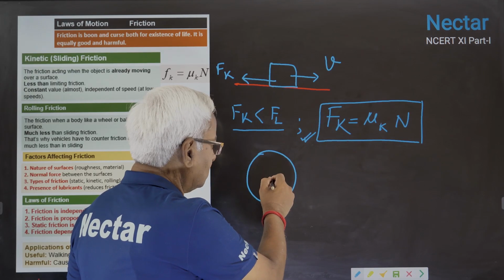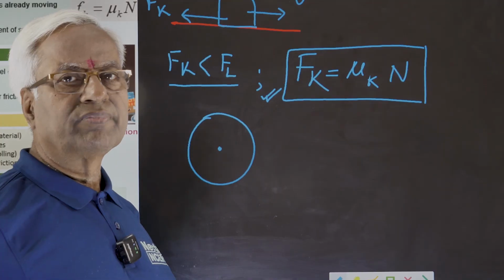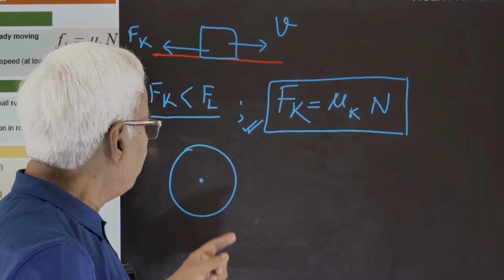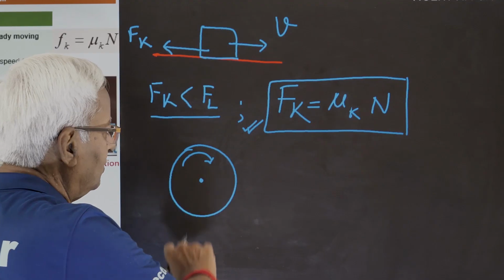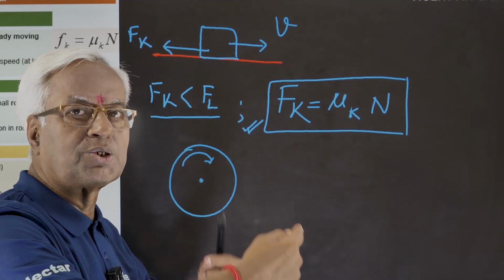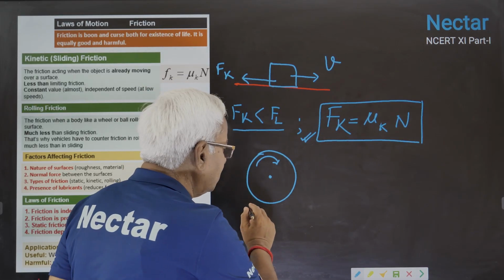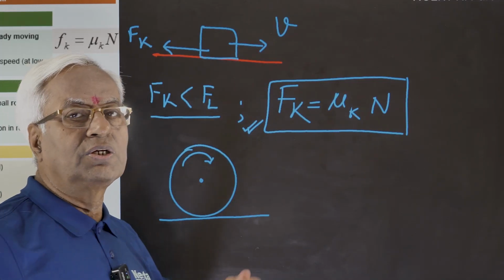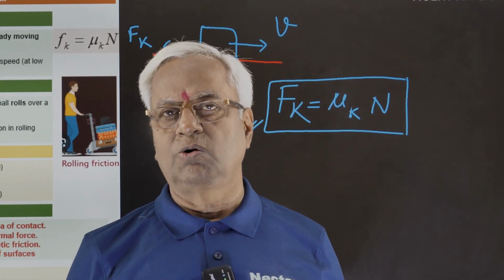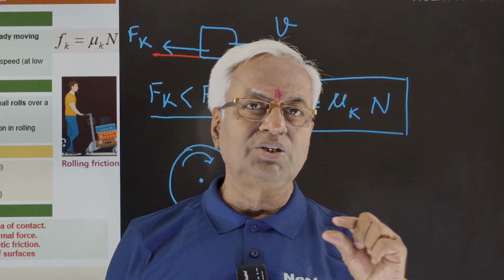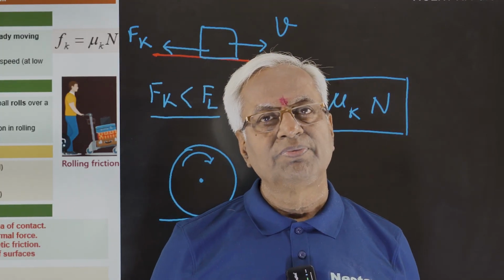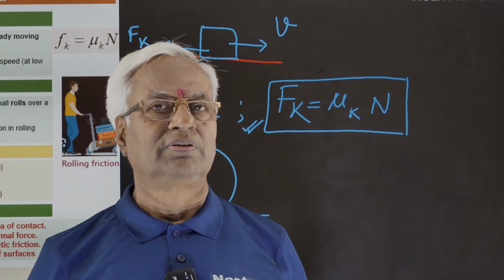Rolling friction: just suppose it's a wheel, some big tire of some large vehicle. If you push it tangentially, it will start rolling this way. As soon as rolling takes place, rolling friction will come into play. Rolling friction is the minimum friction. Out of the three, rolling is the least one. So that way, rolling is easier. In rolling, there will be minimum loss. You must know.